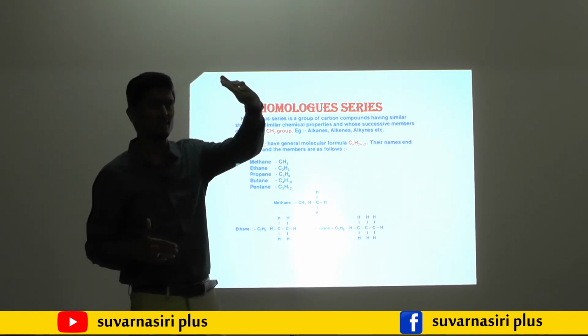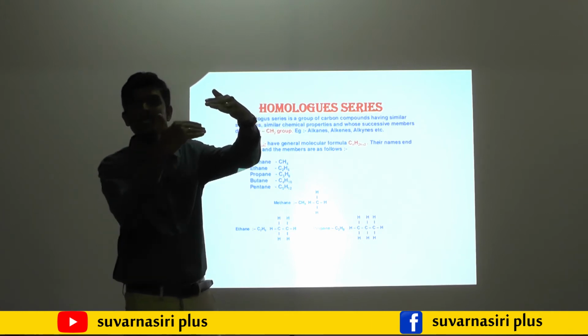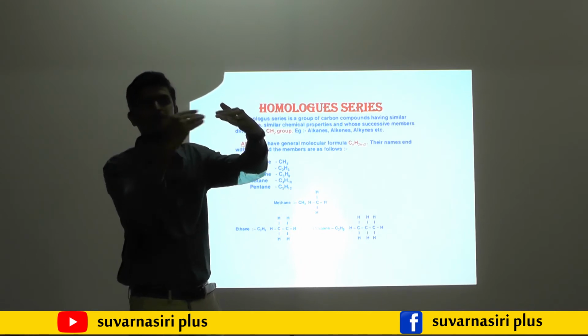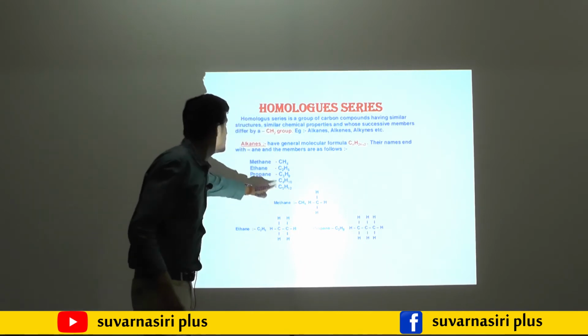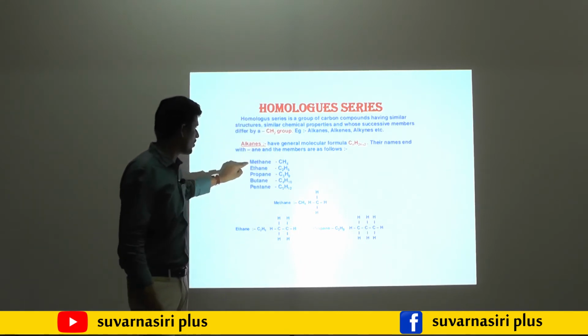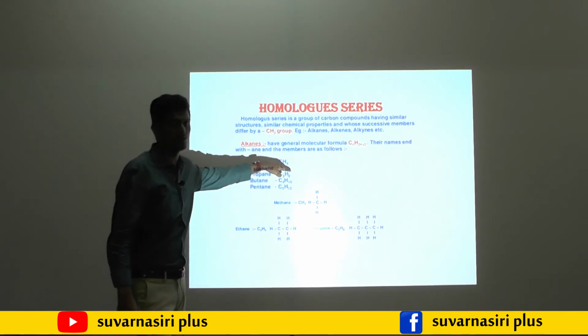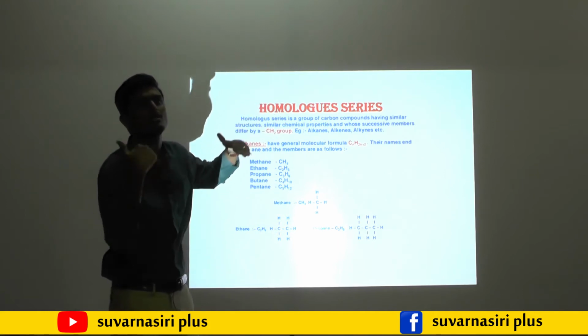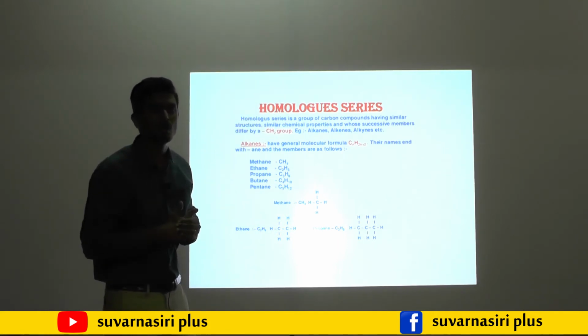For example, methane CH4, next member is ethane C2H6. From methane to ethane, what increased? CH2. Here to here the difference is 1 carbon and 2 hydrogen increased.